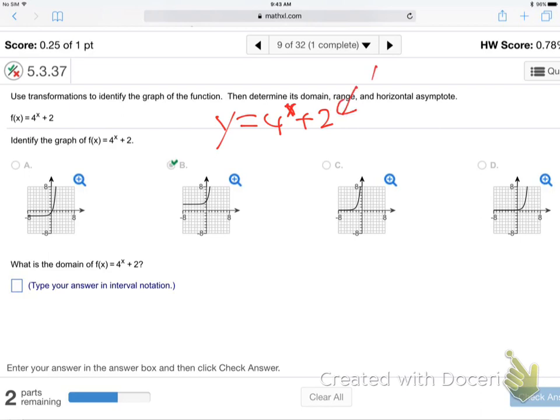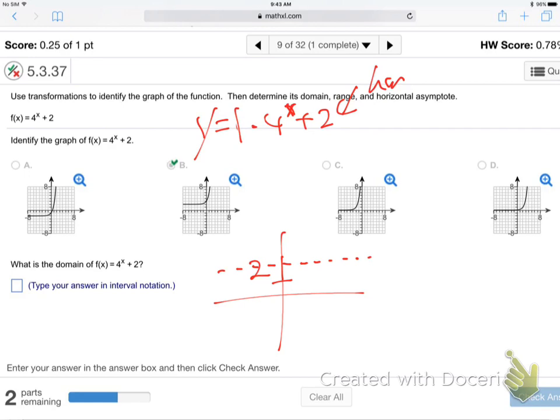Because the 2 is the horizontal. So you put a horizontal at 2. Oops, that one doesn't look very flat. So 1, 2. So that one's at 2, horizontal at 2. What's the a? I don't see an a in front of this thing. So it must be 1, huh? You with me on that?